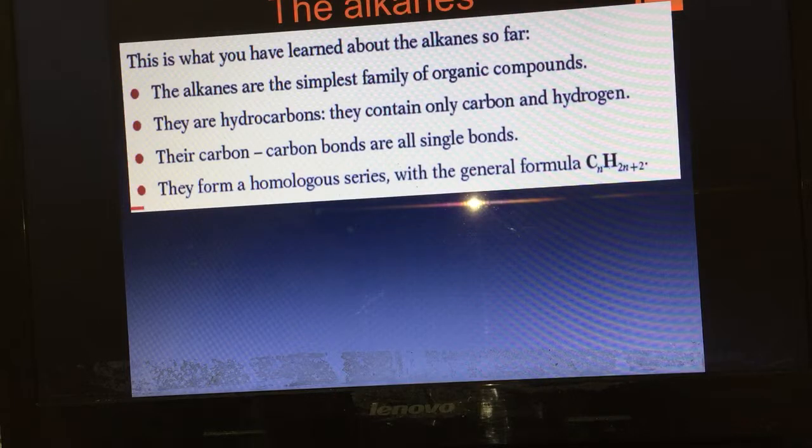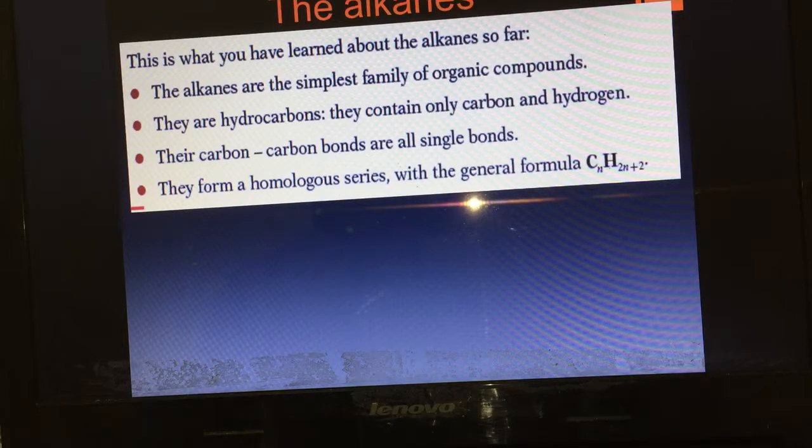Why do we call alkanes hydrocarbons? Because alkanes contain only carbon and hydrogen, nothing else. For example, methane, CH4, consists of one carbon atom and four hydrogen atoms connected together, so this is a hydrocarbon. Hydrocarbon means containing only carbon and hydrogen.